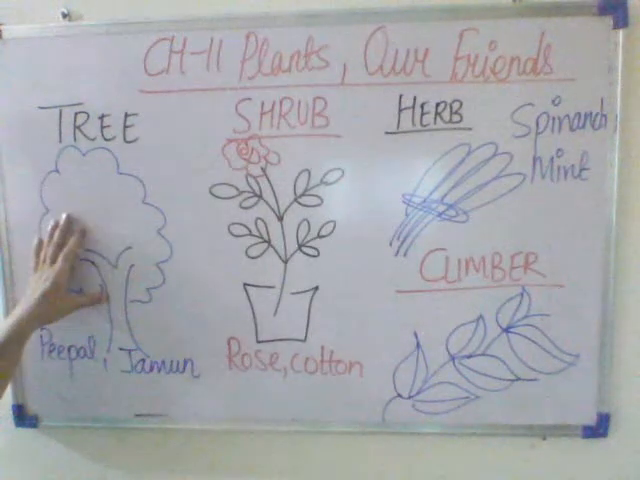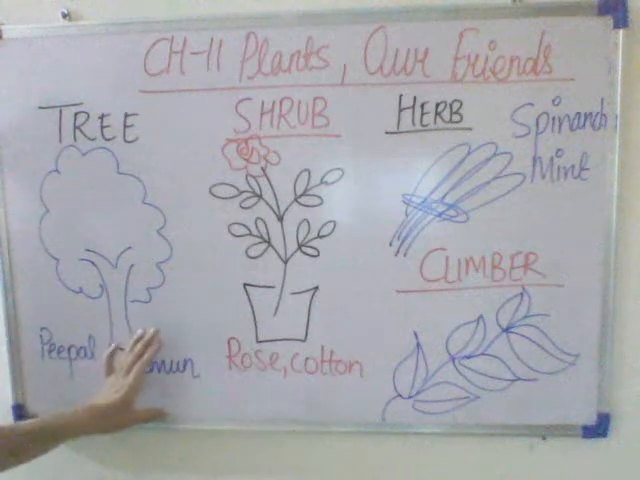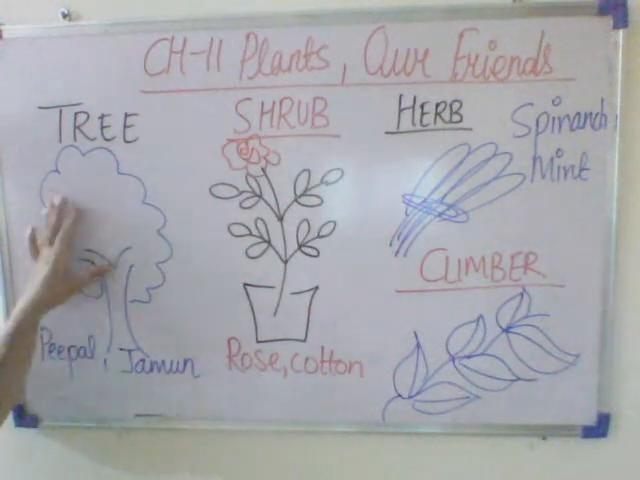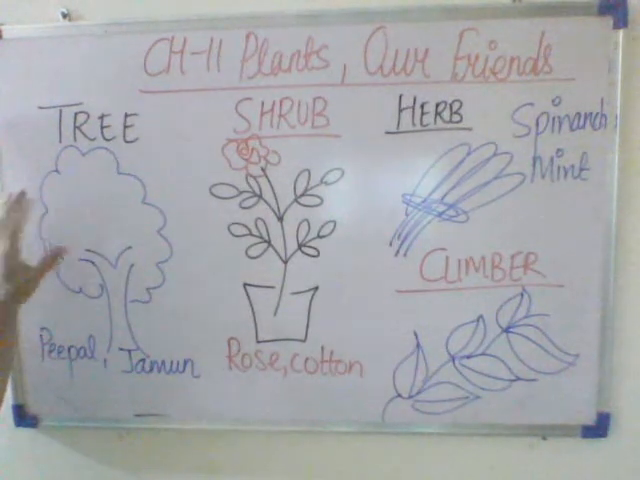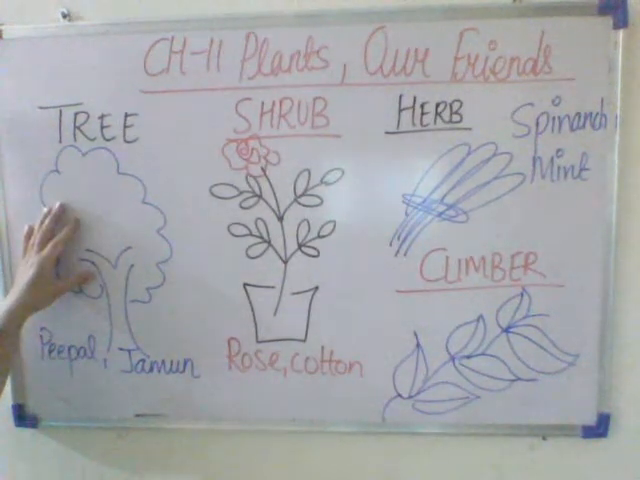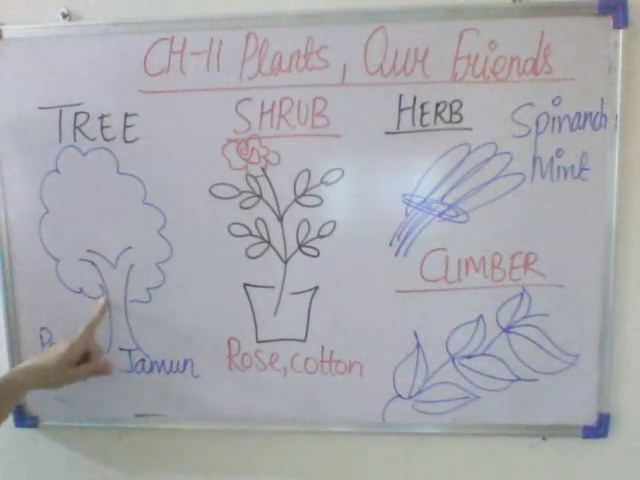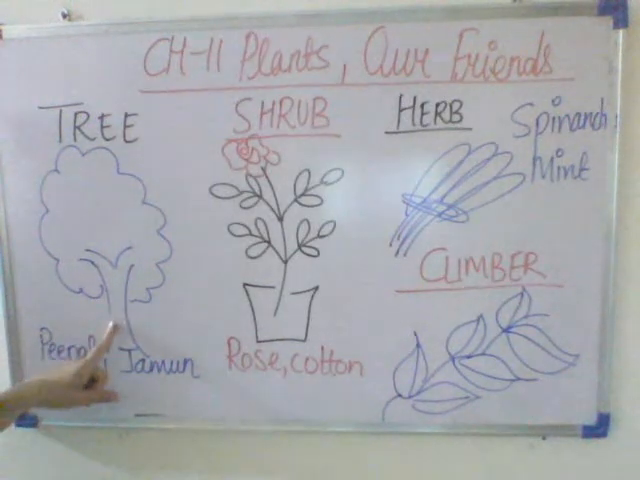I have drawn here a tree. What are the examples of the tree? Like peepal, jamun, mango tree, ashoka. These all are the trees. So a big and tall plant is called a tree. It has many branches. A tree has a hard and thick stem. This stem is called the trunk.